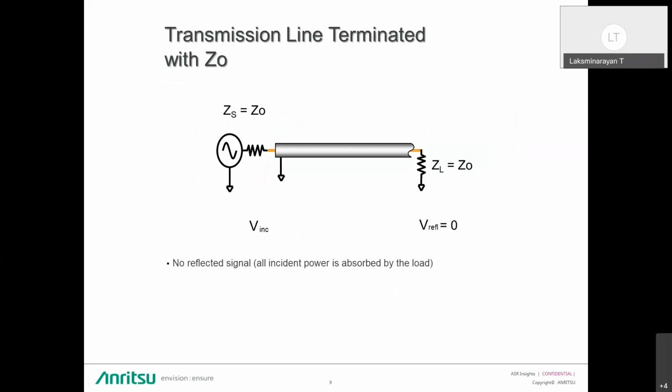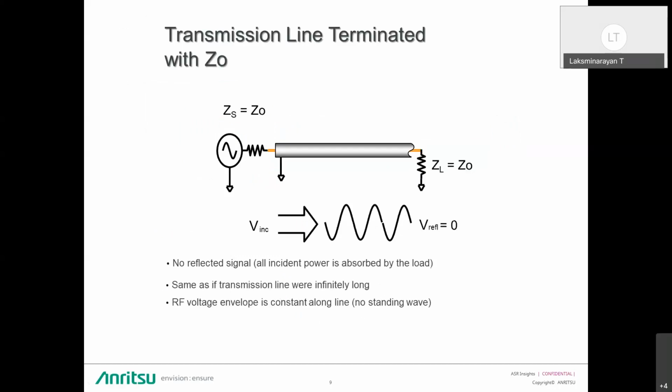This results in the same as if the transmission line was infinitely long also. If we were to look at the envelope of the RF signal versus distance along the transmission line, it would be constant. So there is no standing wave pattern. This is because there is energy flowing in only one direction.